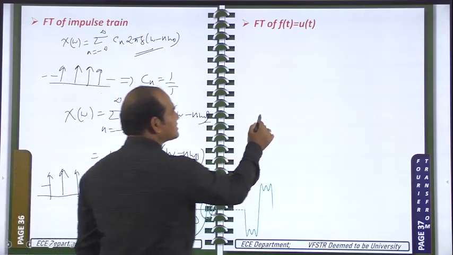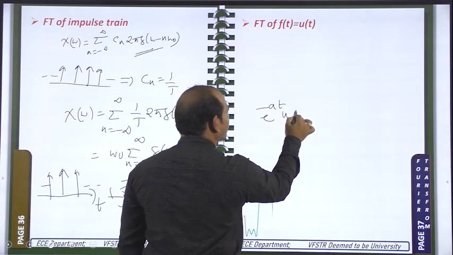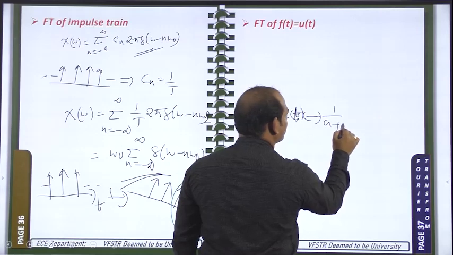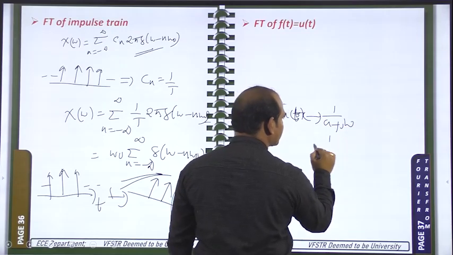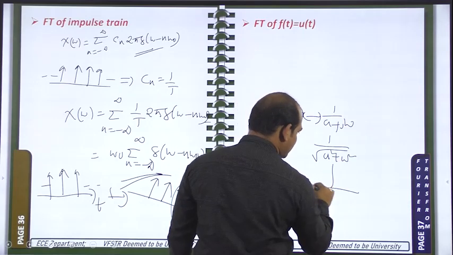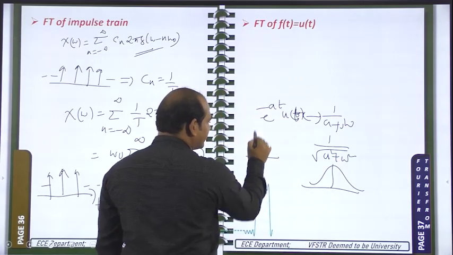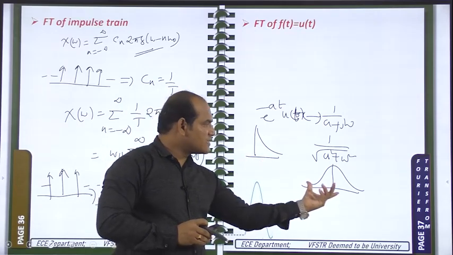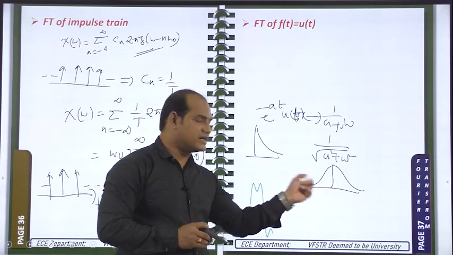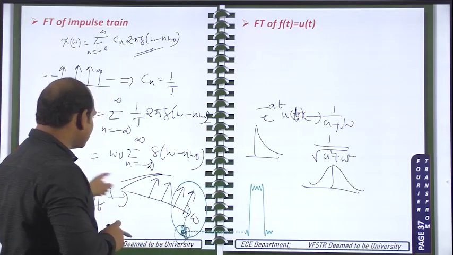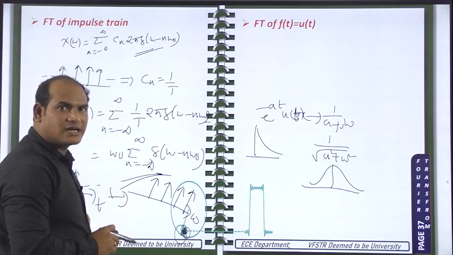But if you see other signals like e power minus at u of t, what is the Fourier transform for this one? 1 by a plus j omega. If you take the magnitude spectrum for this one, 1 by square root of a square plus omega square, if you draw the spectrum, you will get it like this. And in the time domain, you will get it like this. Time domain representation is this one, frequency domain representation is this one. Both are different. But only for the impulse signal, the time domain and the frequency domain representations are both the same.